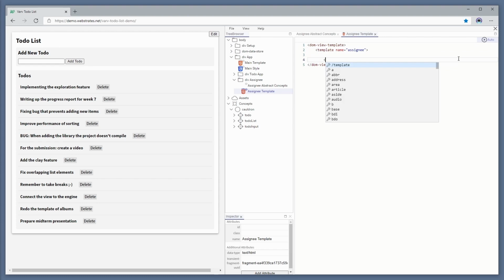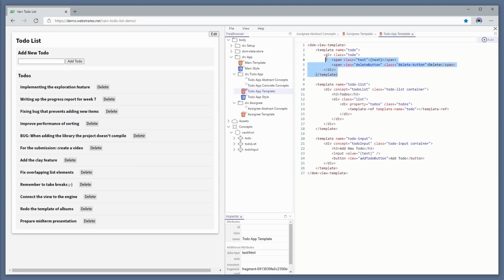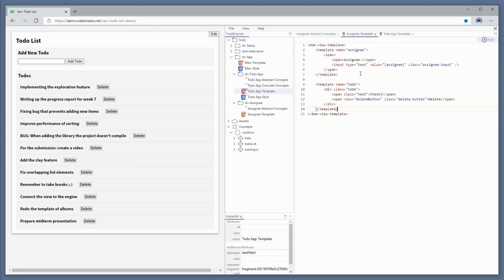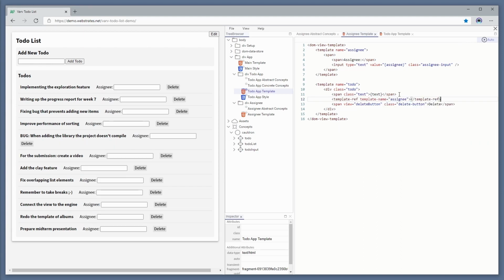Second, we need to display the property in the view. We do this by creating a new template file and copy the existing to-do template over. We add an input field and set its value to the assignee property, and we are done. While we edit the template, changes are immediately updated in the application.